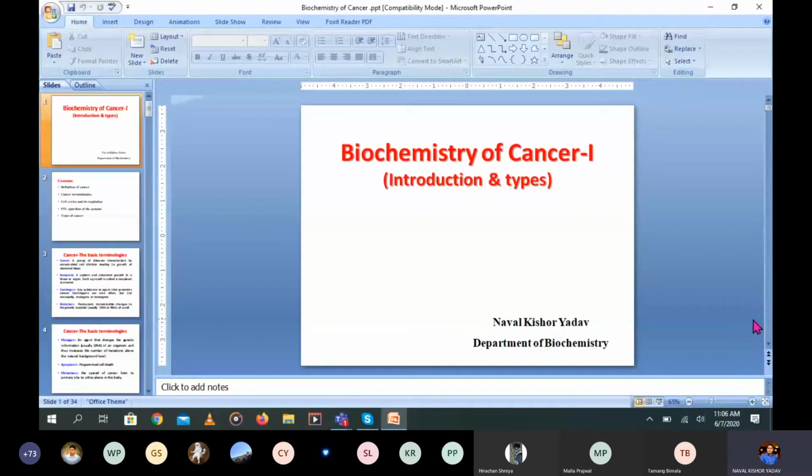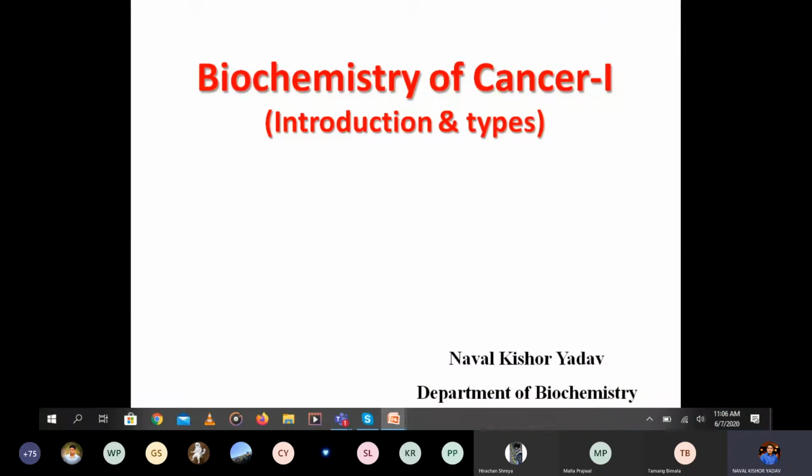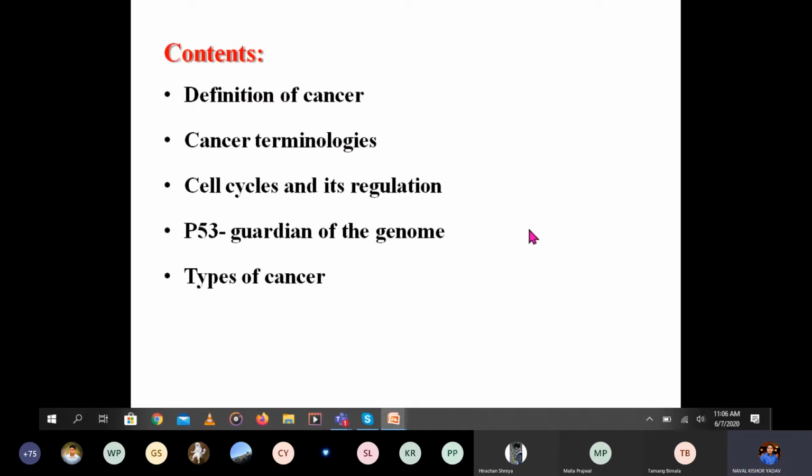So today we'll be discussing the chemistry of cancer. Mainly we'll discuss what cancer is, the different types of cancer, and how it is related to the cell cycle. Today's content will be definition, cancer terminology, the cell cycle and its regulation, and there is one gene known as P53, which acts as a guardian of the genome, and the types of cancer. So we'll discuss all these topics today.